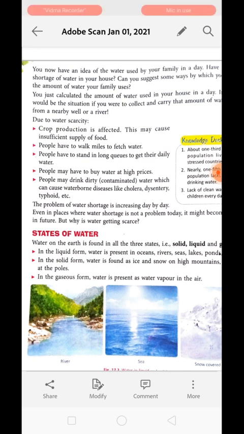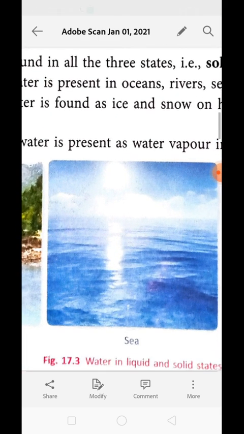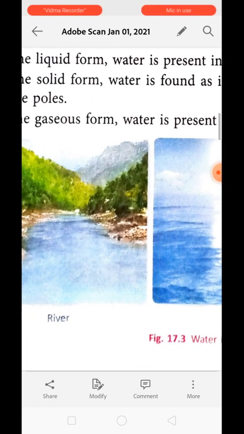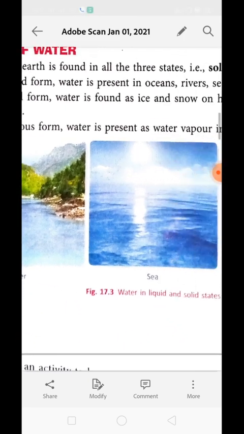Now, states of water means in what state the water appears or is present on the earth's surface. Basically, water can exist in all three states: solid, liquid, and gas. In the liquid state, it is present in the ocean, river, lake, pond, etc. See over here, this is the liquid state of water.